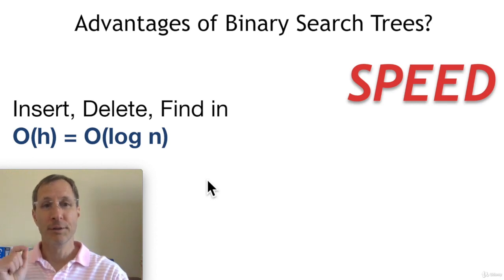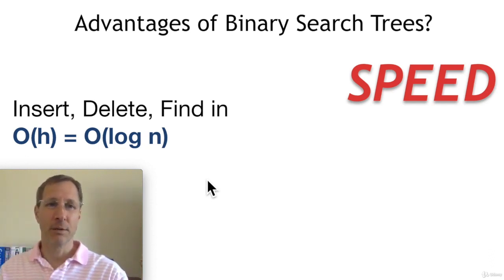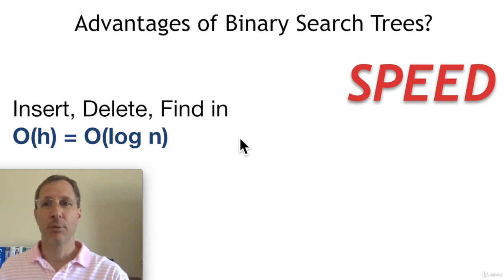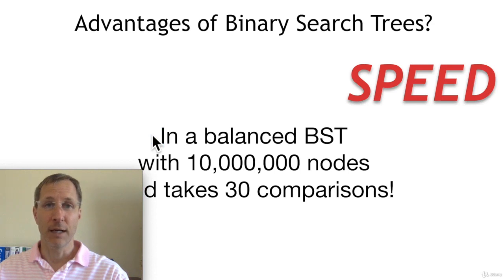You can insert, delete, and find data in a tree in big O of h, or the height of the tree, depending on how many levels there are in a tree. Or, put another way, log n of the data. The log of 10 million is about 30. If you don't know what big O means, it's an order of operations, an approximation of how many operations it takes to achieve something. So you can do all of these different operations in about the log n of the amount of data you have, which is very fast.